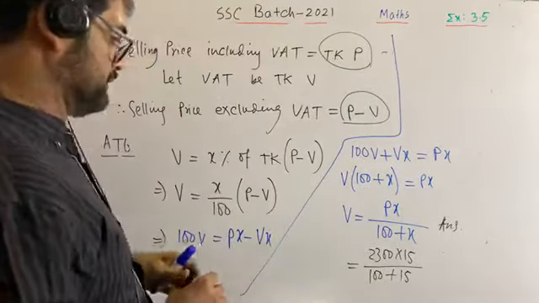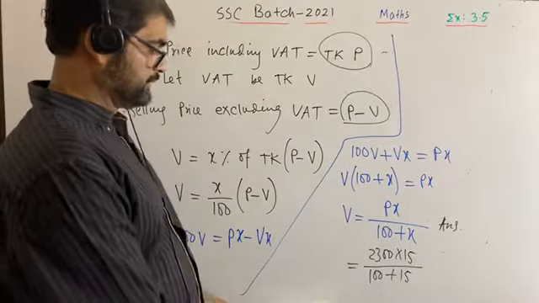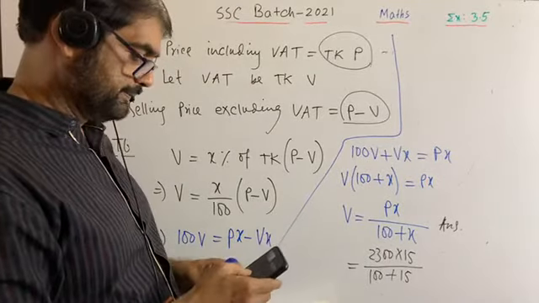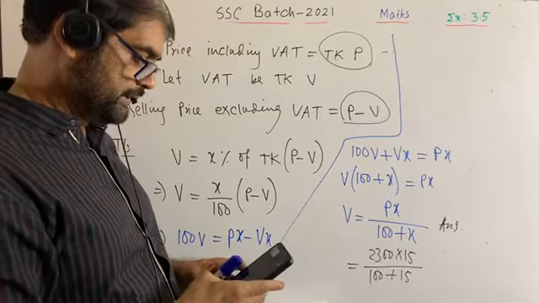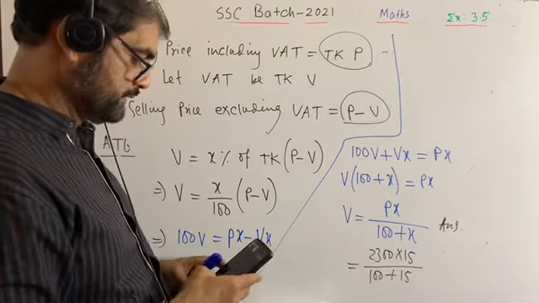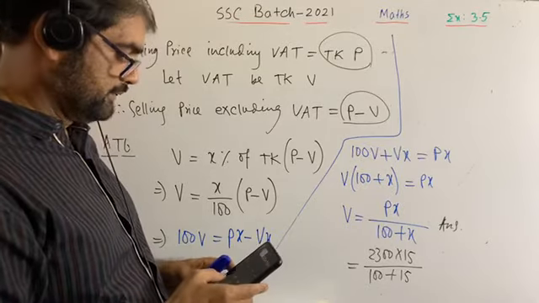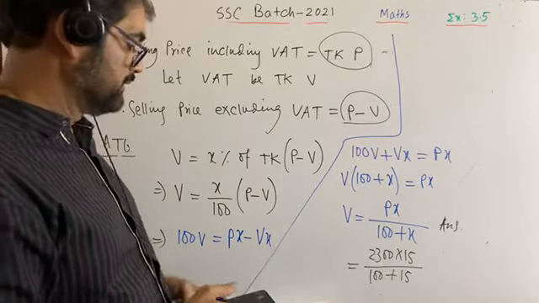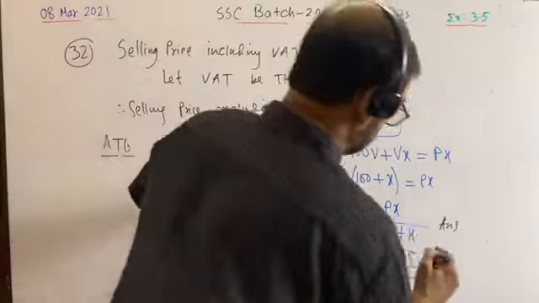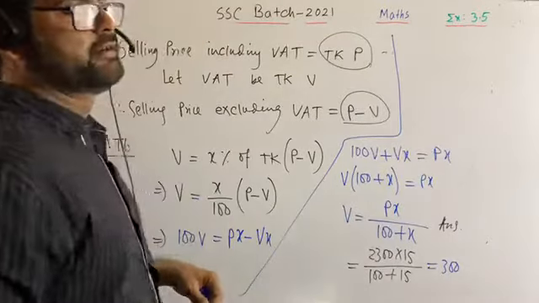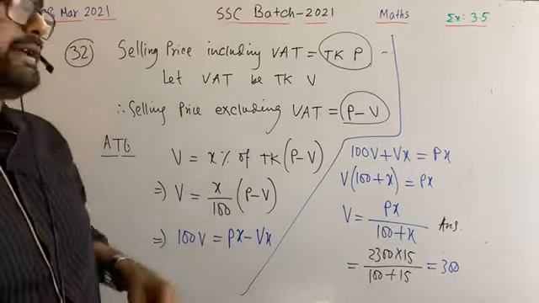Use the calculator: 2300 times 15 divided by 115 is 300. So the amount of VAT in this question is taka 300.